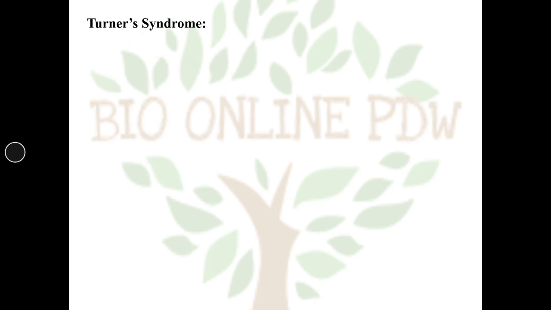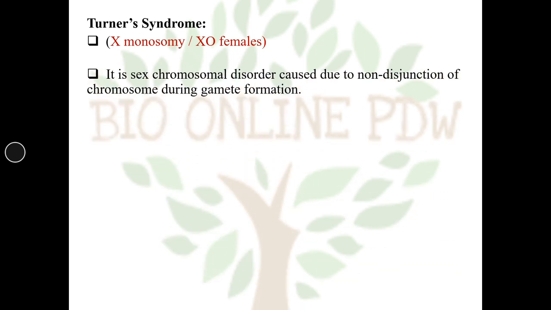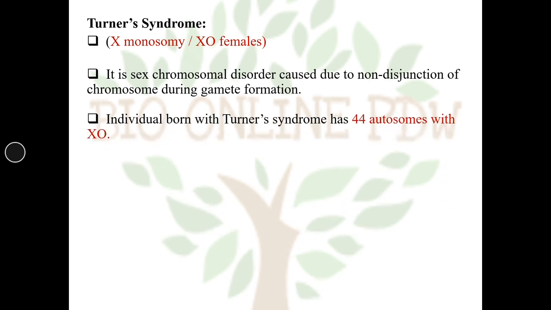Next is the Turner syndrome. It is also called the monosomy of X chromosome or X0 females. It is the sex chromosomal disorder caused due to non-disjunction of chromosome during gamete formation.